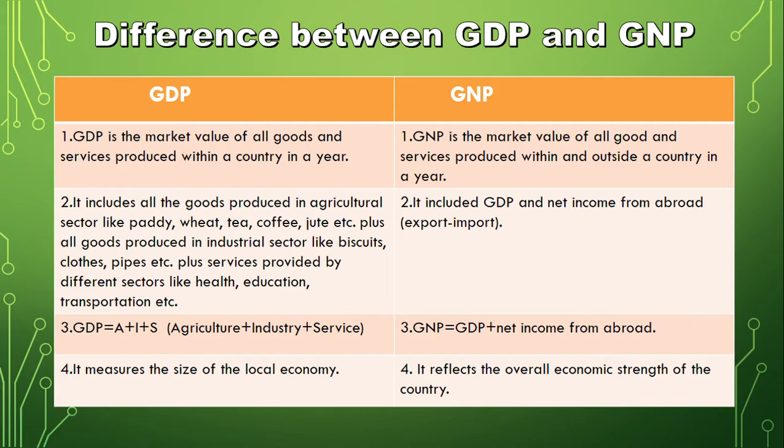GDP measures the size of the local economy, means how much the country has produced within its country. But GNP reflects the overall economic strength of the country. There are so many people who are working abroad from our country. They may be earning more sometimes. So GNP has a wider scope in comparison to GDP.